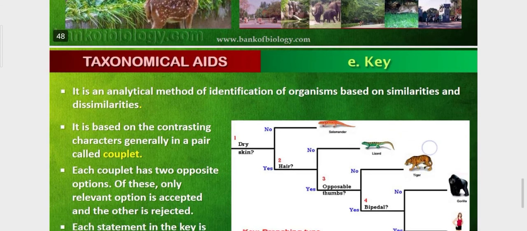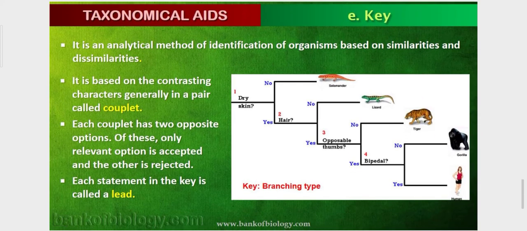Key. It is an analytical method of identification of organisms based on similarities and dissimilarities. I told you, keys are an analytical method. It is based on contrasting characters, generally in pairs called couplets. The characters should be in pairs. Each couplet has two opposite options, so one should be accepted and one should be rejected. Each statement in the key is called a lead.